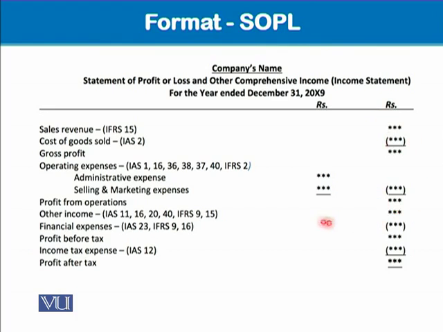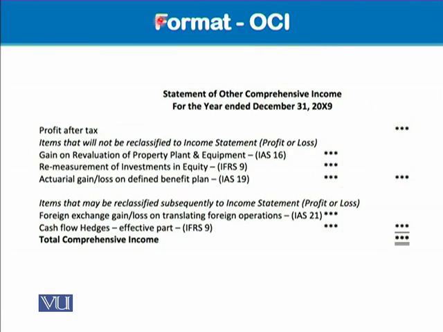Then come financial expenses and the other income. We have to add other income in this. This other income comes from these standards. Okay. This other income is added in the profit from operations. And then we subtract financial expenses. We get the profit before tax figure, from which we subtract income tax expense. And finally, we get the profit after tax figure. Okay. So this profit after tax is taken to the statement of other comprehensive income. All right. So it starts from the profit after tax.